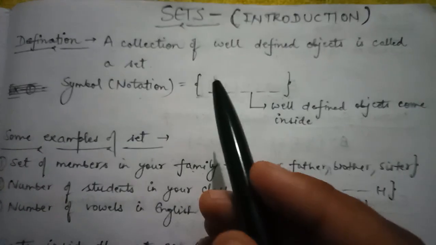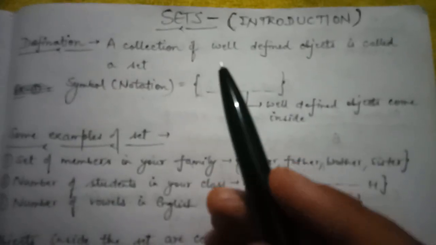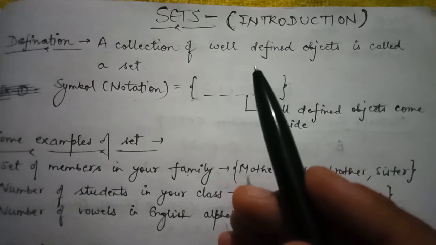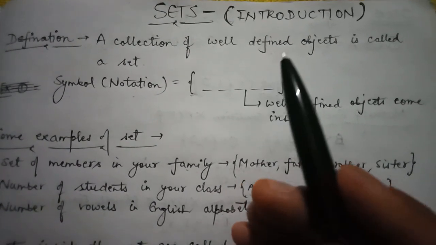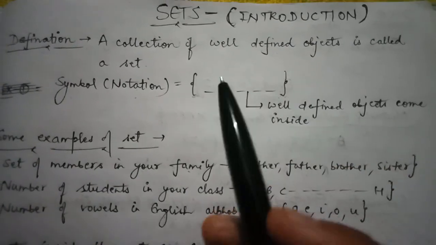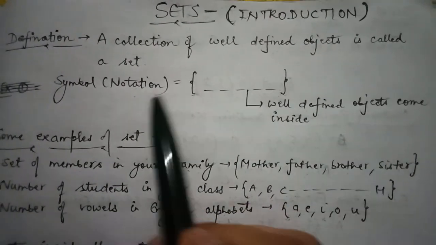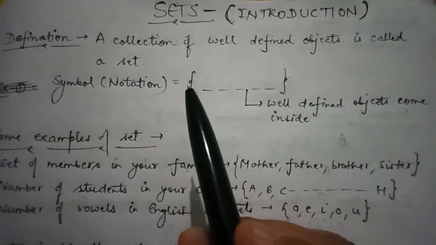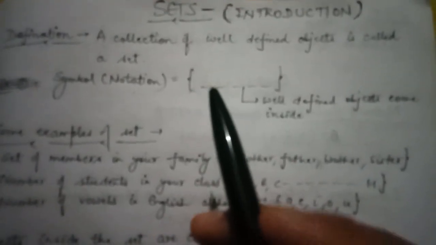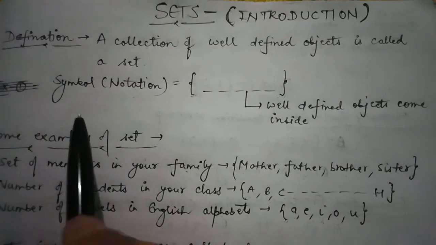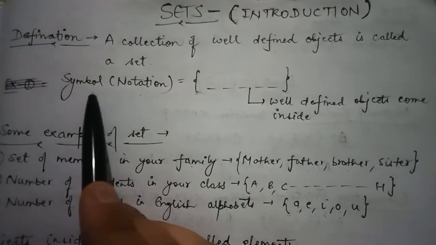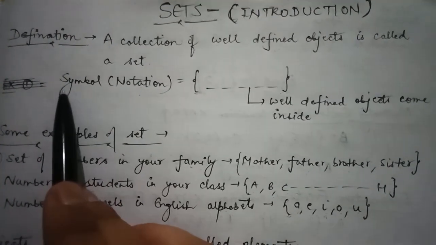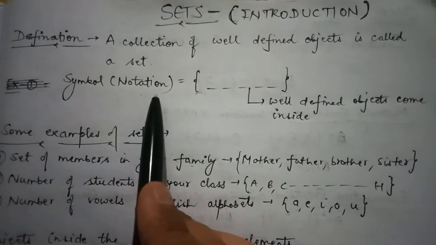So a set is a collection of all those answers that are well defined and that have only one answer. Okay, so a collection of well defined objects is called a set. I hope now you know what well defined object means. So let's see how a set is represented, like what is its symbol, or we can say notation.